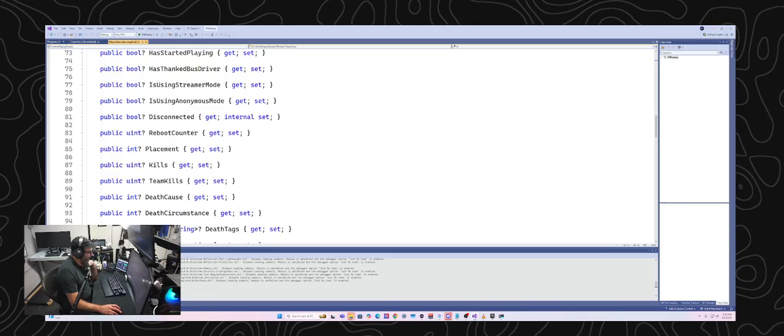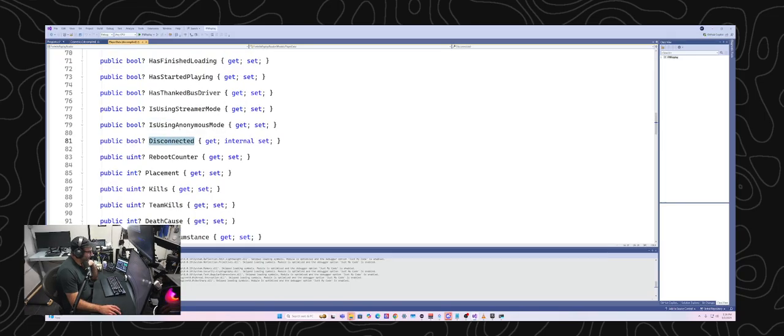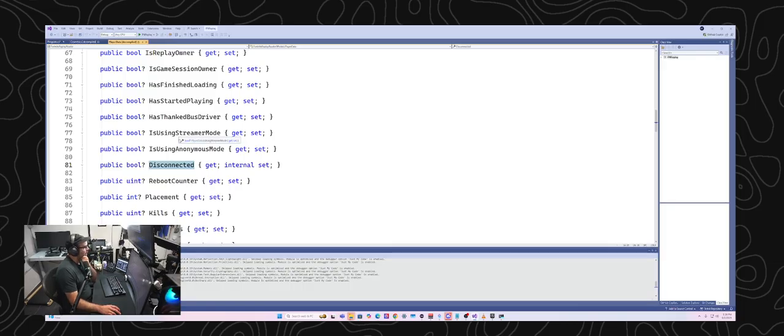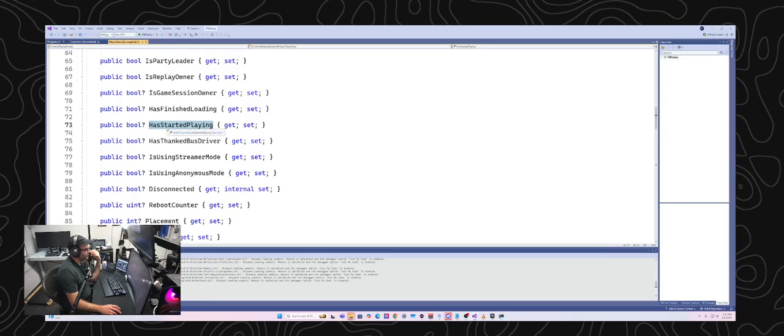So like here we've got player disconnected, and that would tell us like if somebody is DC'd. There should be another one, has started playing, right? So yeah, has finished loading, has started playing. And then has thanked bus driver, is using stream mode. The interesting thing about these is that these are all basically time dependent values, meaning that their state can change. Like stuff like your pickaxe, that's not changing once the game has started. You can only change that in your locker. Well, I guess except in creative mode, but in most normal games, you can't change it once it's started. But these values change over the course of the game.